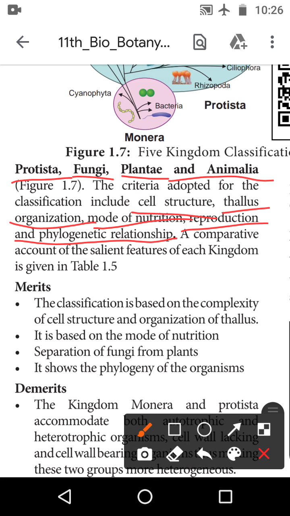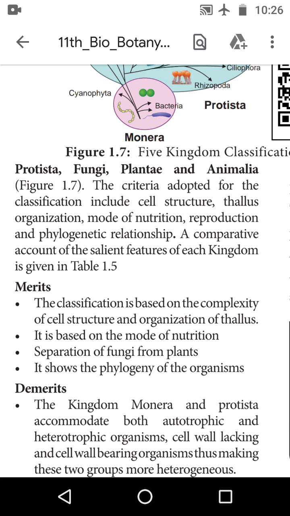In the criteria, what we are going to study are cell structure, thallus organization, mode of nutrition, reproduction and phylogenetic relationship. The comparative account of the salient features of each kingdom is given in table 1.5.